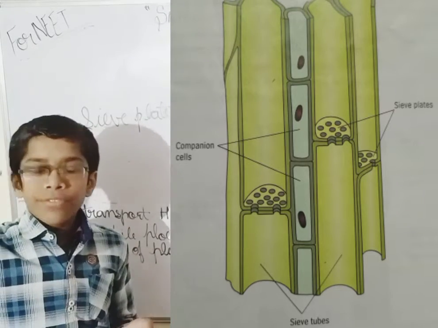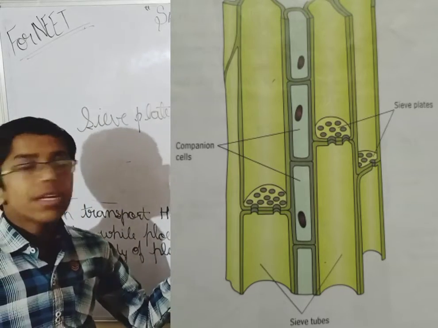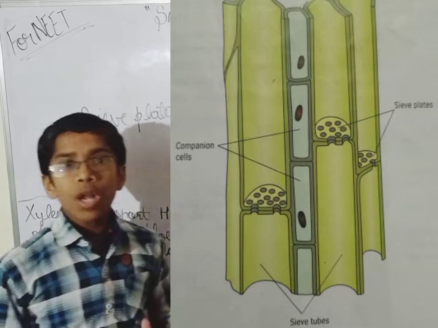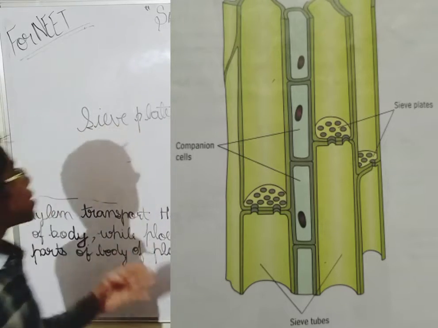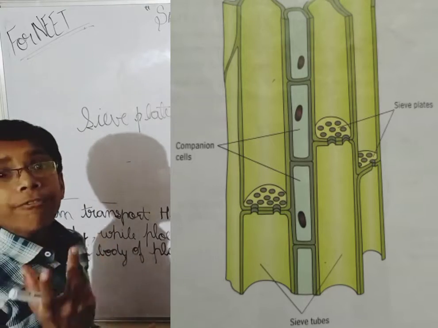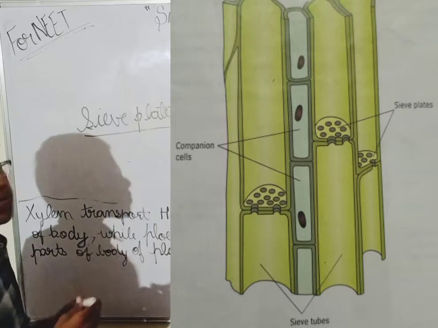When you see the transverse wall of the sieve tube, you will see there are pores in it, and these are like sieve pores, and that is why they are known as sieve plates.